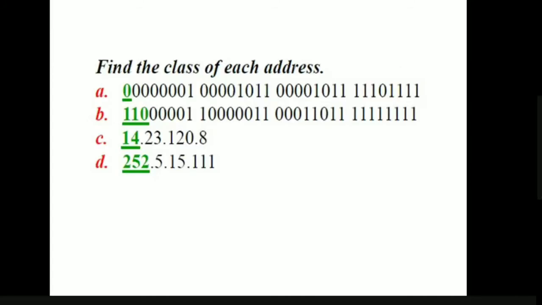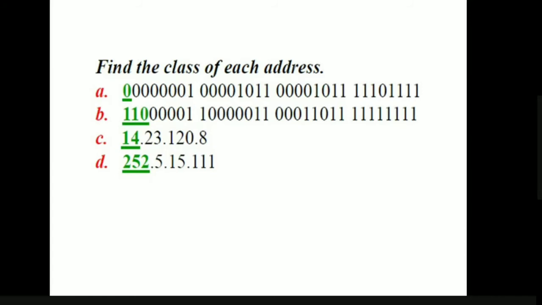Next, here are some examples of IP addresses. Can you tell me the class of each address? What is the class of the first IP address? It is class A. Why? Because the first bit started with 0. Then what is the class of the second IP address?